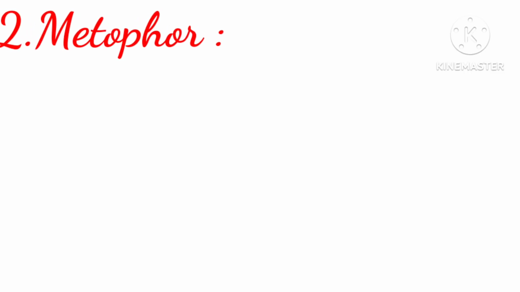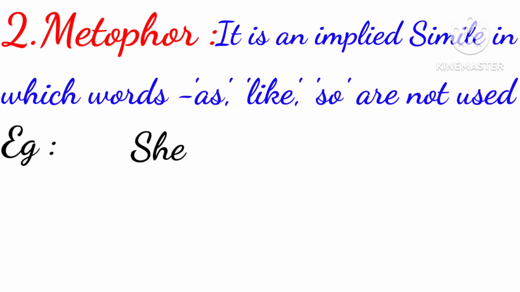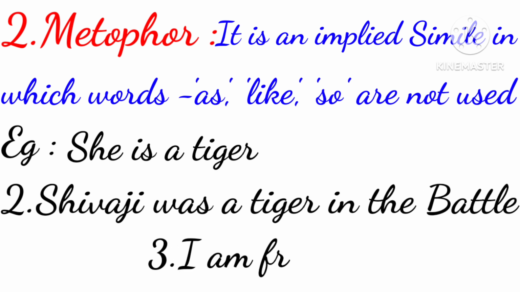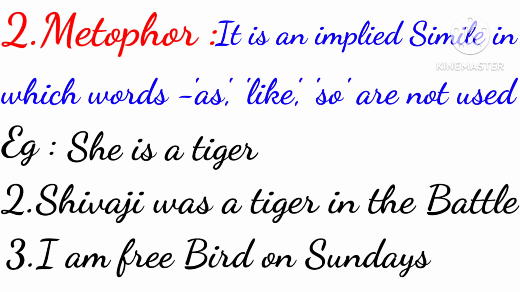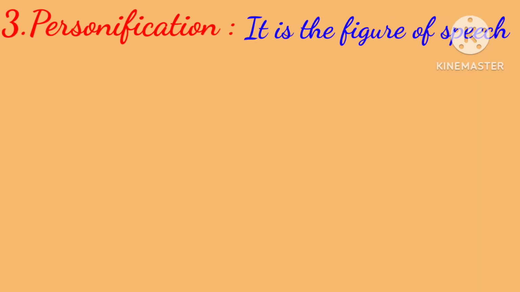Next, metaphor. It is an implied simile in which the words as and like are not used. Here we will not use these words. Example: she is a tiger. Shivaji was a tiger in the battle. I am a free bird on Sundays. Here the same simile examples are used in the metaphor, but we are not using the words like and as.